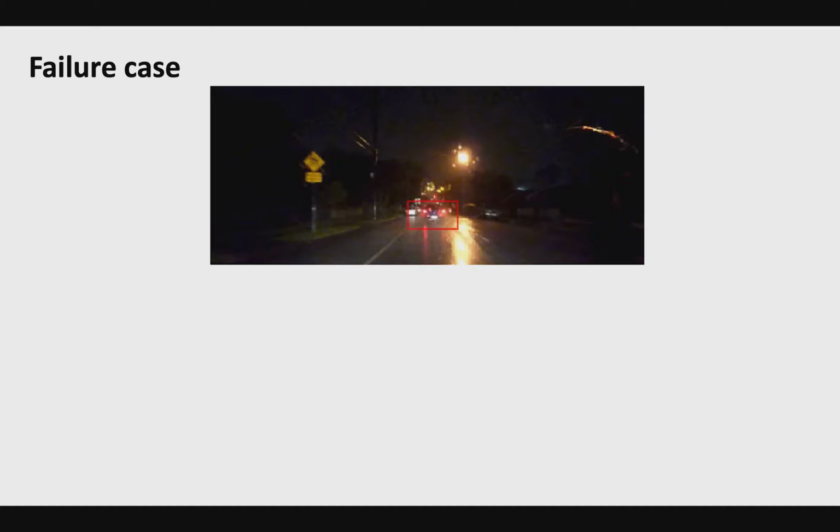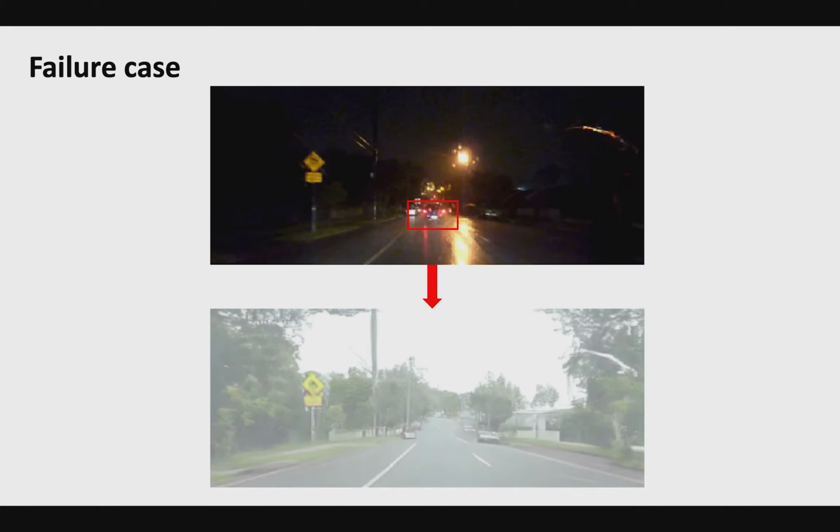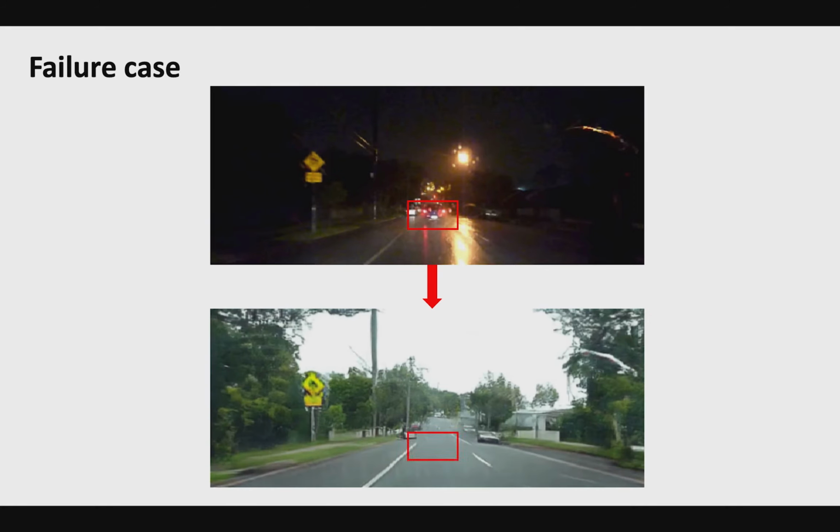During our experiments, we noticed an interesting failure case. It usually happens when there's a black car in front of us and is usually ignored after translation. We think this might be due to the lack of visual cues to separate the contour of the car with a dark background.